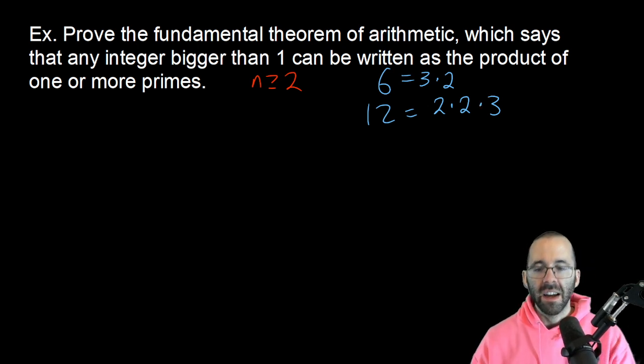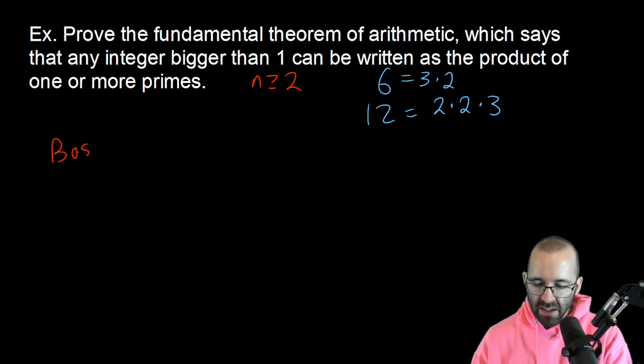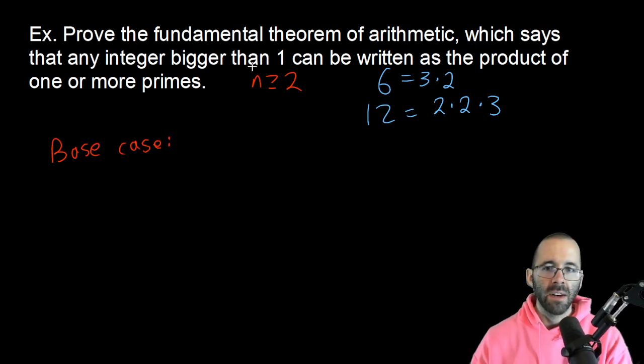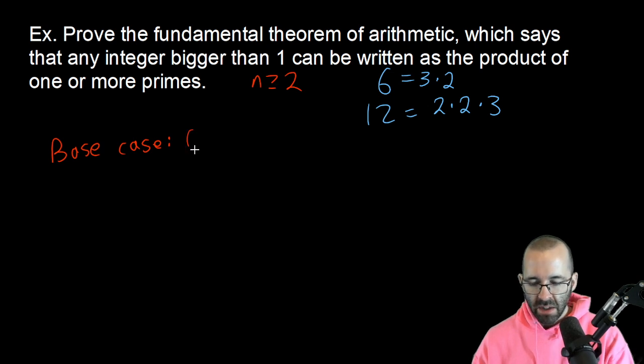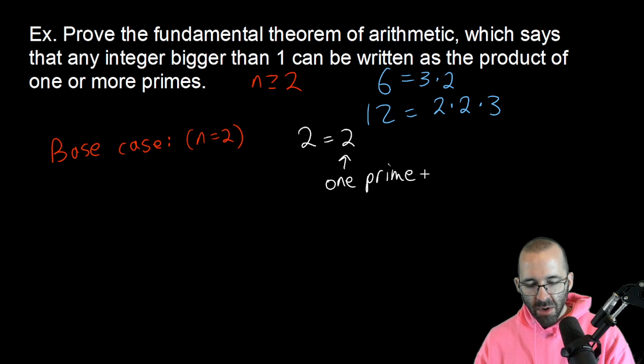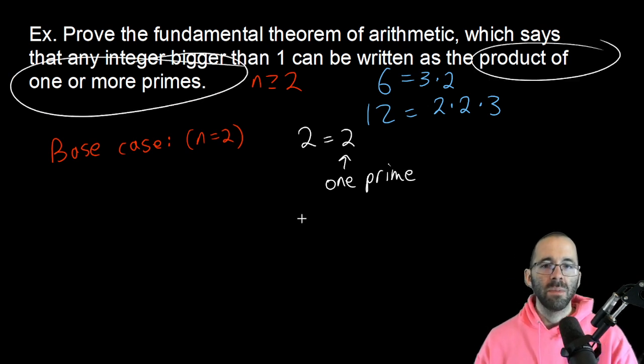So how can we prove that? Well, the exact same way we've been doing other induction, we're just going to assume a little bit more. So we'll start with our base case. What's the smallest case this is true for? Whatever number is bigger than 1, it's 2. So for n equals 2, well, yeah, that works. 2 can be written as itself. That is a product of 1 prime. Remember, we say product of 1 or more primes. So, yep, there we go.